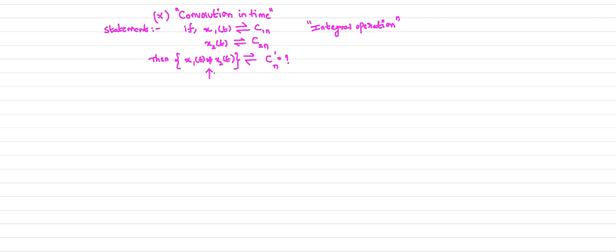How can you perform the convolution operation? Remember here x1 of t and x2 of t are two signals given to you. The convolution of two signals is represented by this star. Here star is called convolution operator. So convolution is a very important topic.